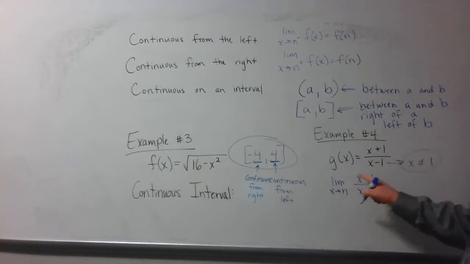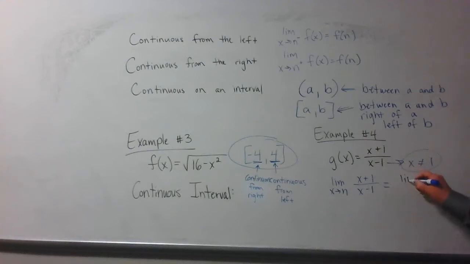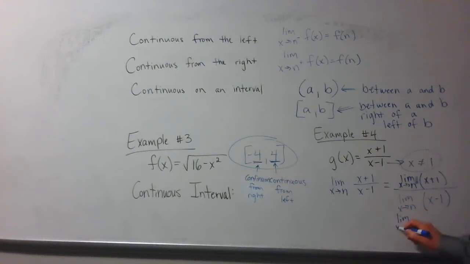So what I'm going to go ahead and do is move my limit to the top and the bottom. So limit as x approaches n of x plus 1 over the limit as x approaches n of x minus 1. Again, adding or subtracting doesn't matter. You can split it up and do the limit that way. So limit as x approaches n of x plus the limit as x approaches n of 1, over the limit as x approaches n of x minus the limit as x approaches n of 1.